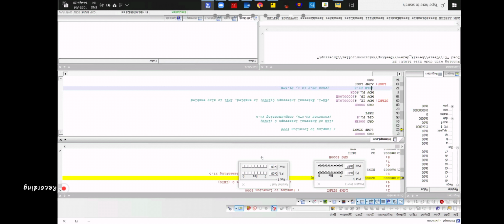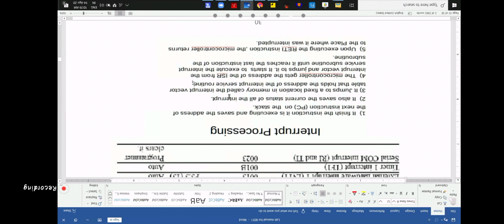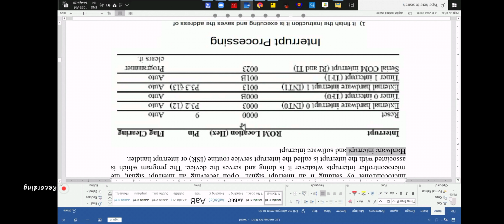Because INT 1 is also enabled. INT 0 is also enabled right now. INT 0 is P3.2. INT 1 is P3.3.